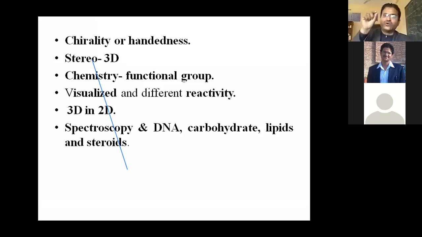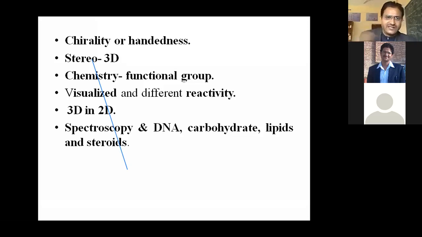If you want to understand those compounds and their structure, you need to take help of stereochemistry, because all those compounds are 3D and you need to draw them on 2D paper, right? So we need to take help of stereochemistry.